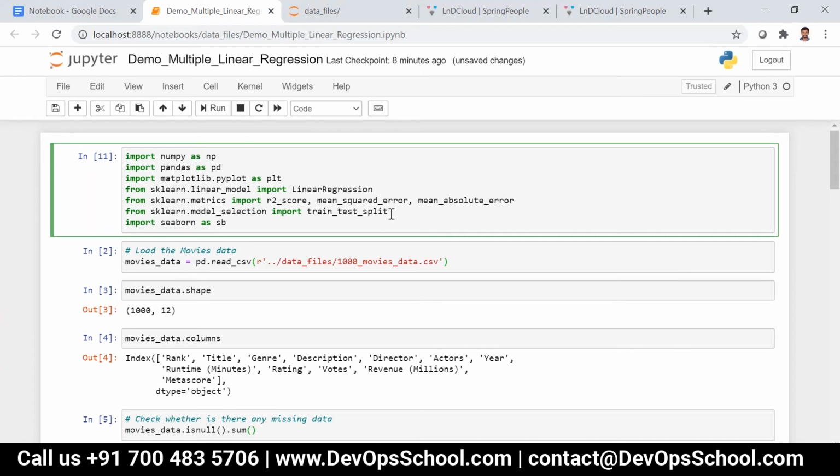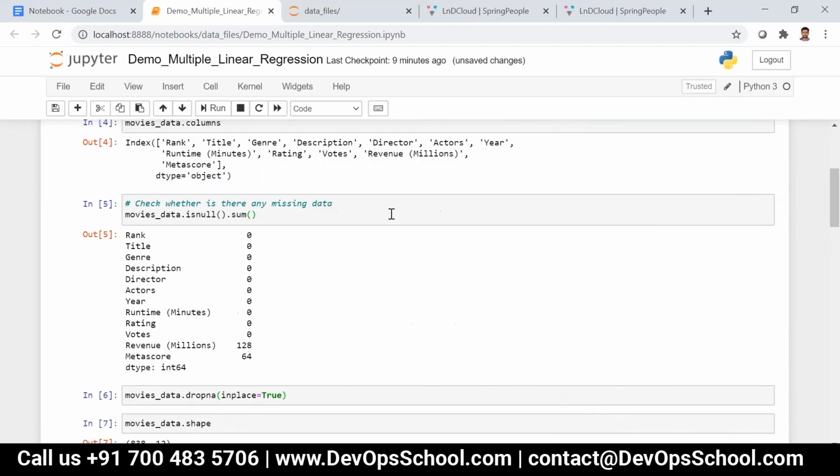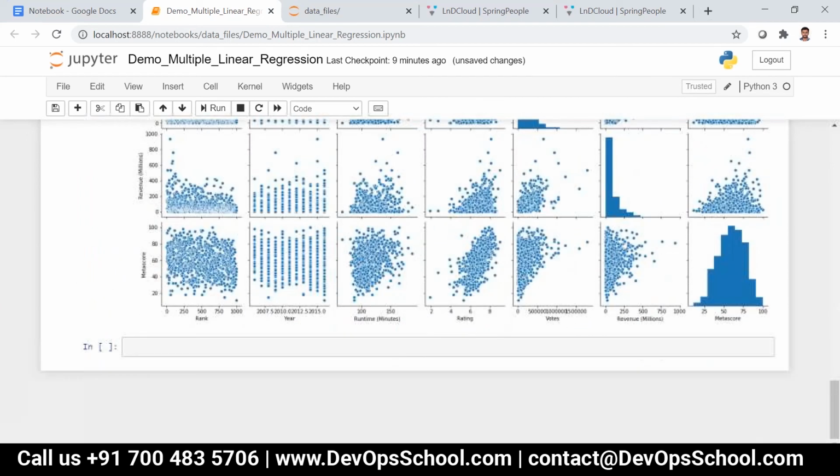Whenever you do slicing, you are splitting the data set sequentially, like the first 20 for training and the last 10 for testing. But using train_test_split, you don't have to do it like that; you can just mention the percentage.